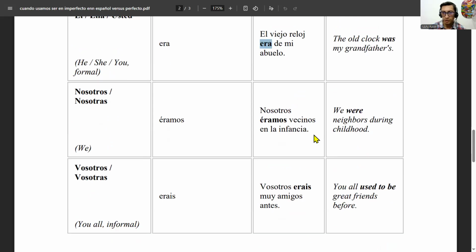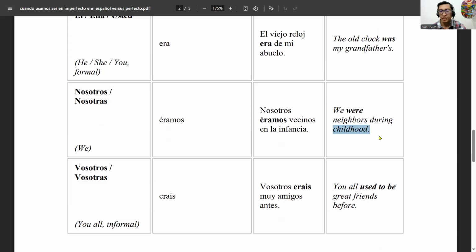Next one. Nosotros éramos vecinos en la infancia. We were neighbors during childhood, or we were neighbors when we were... Oh yeah, because we want to include infancia, childhood. Yeah, that's fine. En nuestra niñez.